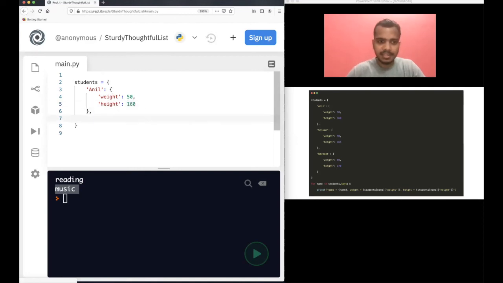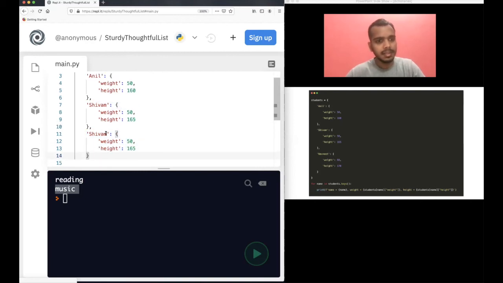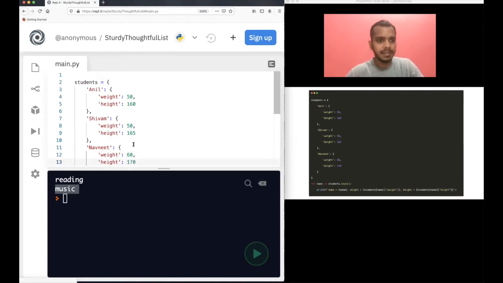Let's have another student, Shiva. This will be another dictionary with the same structure. Copy paste it here. My weight is 50, but my height is 165. Let's copy paste it here again, we do not need to write it. And the next one is Navneet. His weight is 60, height is 170. Done, right? We will have these three.